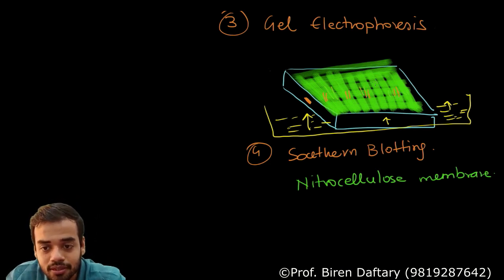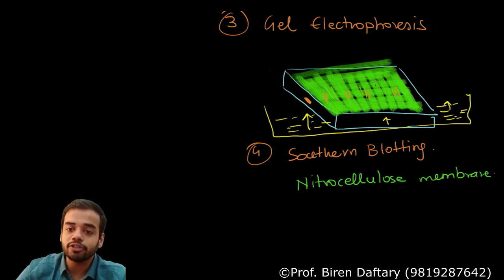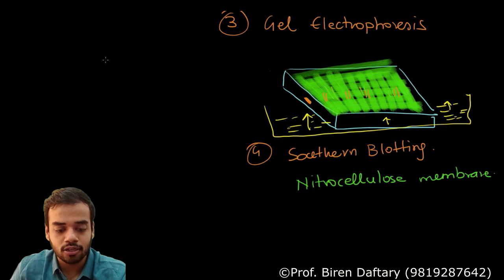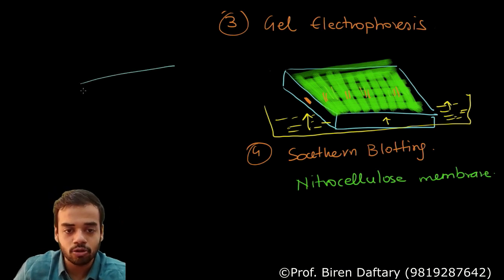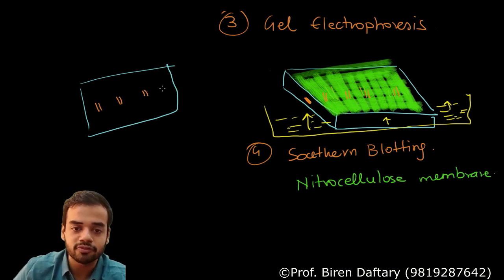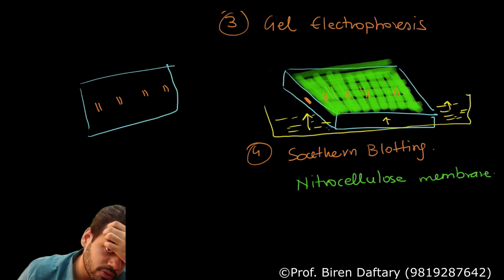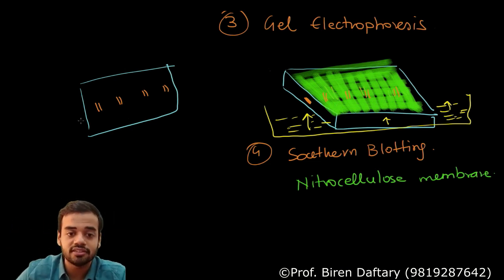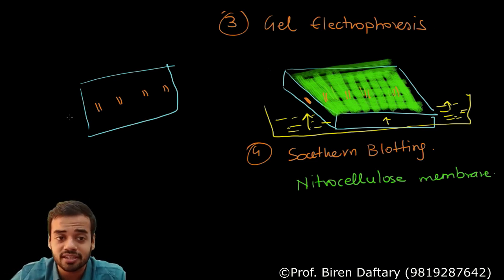But please remember, there is one step which is very important before you do this Southern blotting. Let me draw this diagram over here itself. Now this was your gel. I'm not drawing a 3D gel. This was your gel, correct? And this gel had those fragments which were all double stranded. Now before doing this Southern blotting, we need to make sure these are not double stranded. We need to break the bonds and make them single stranded.